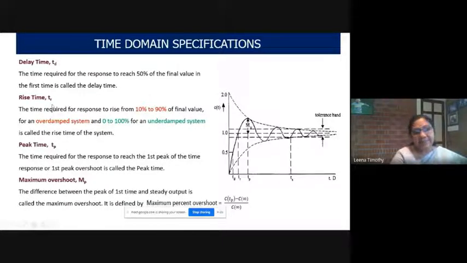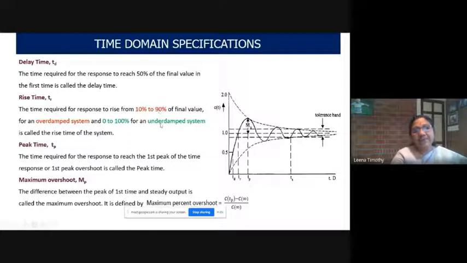Next is rise time, TR. It is defined as the time taken by the time response to rise from 10% to 90% of the final value. That is for an overdamped system. And 0 to 100% for an underdamped system.